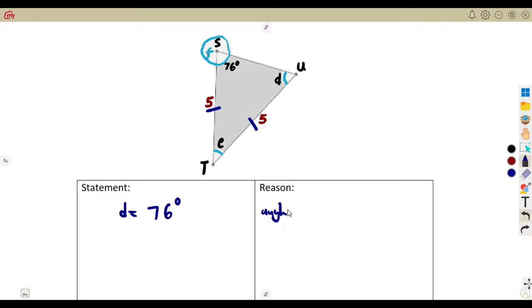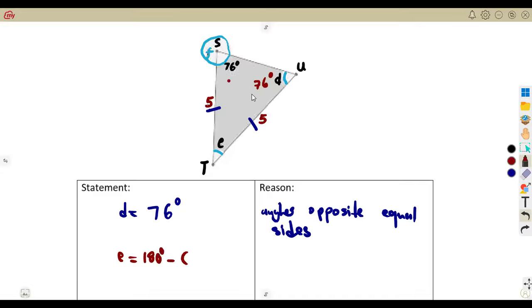We're talking about what? Angles opposite equal sides. We talked about this before. Opposite what? Equal sides. These angles are supposed to be equal. So if this angle is 76 degrees, we can determine angle E. How can we determine angle E? Using the concept of angles in a triangle. So we simply have to subtract these two angles that we are having, 76 and 76, that are inside of the triangle, from 180 degrees. So that is going to give us 28 degrees.